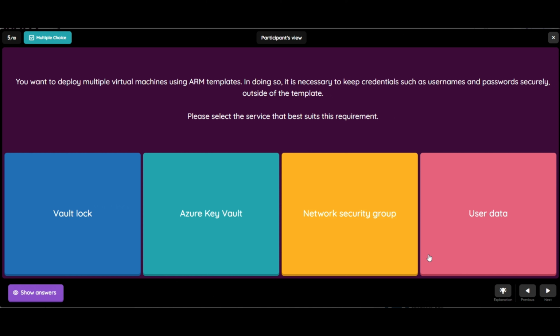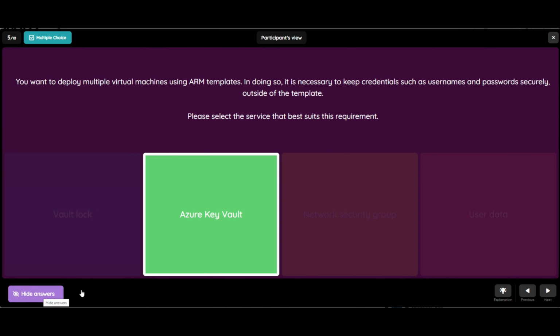You want to deploy multiple virtual machines using ARM templates. In doing so, it is necessary to keep credentials such as username and password securely outside of the template. Please select the service that best suits this requirement. First, Vault Log; second, Azure Key Vault; third, Network Security Group; and fourth, User Data. So the correct answer is Azure Key Vault.